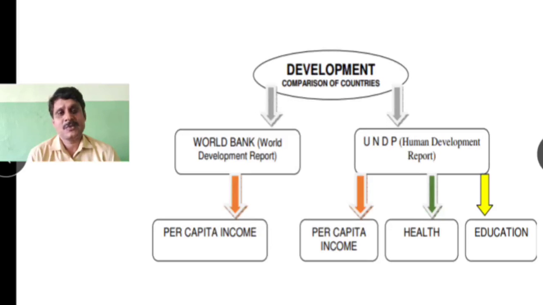We understood, by taking the example of the World Bank's World Development Report, that it compares the countries based on per capita income. And the second important criterion is the Human Development Report published by UNDP, where it uses per capita income, the health status, and the educational level of the people of different countries.